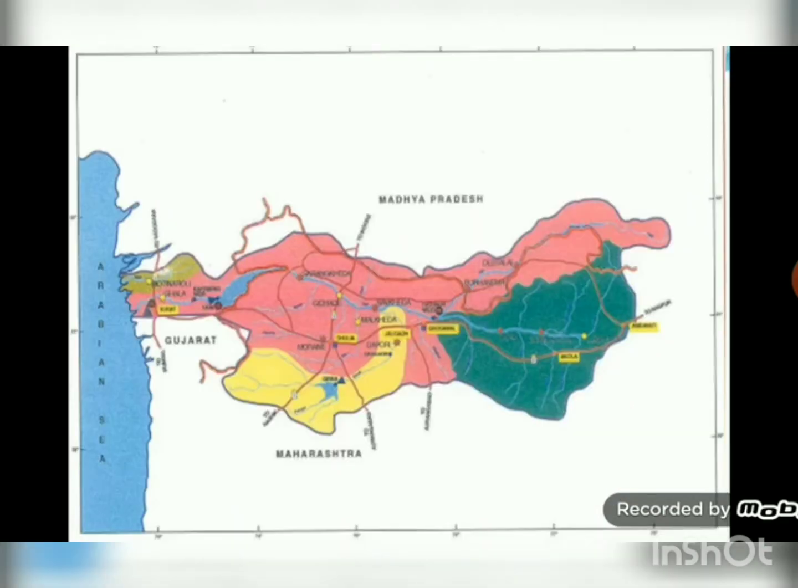The next is the Tapi Basin. The Satpura ranges are located in MP. Tapi river originates in Betul district. Parallel to Narmada, it meets the Arabian Sea. It has an extensive basin in MP and Maharashtra. It is 724 km long.